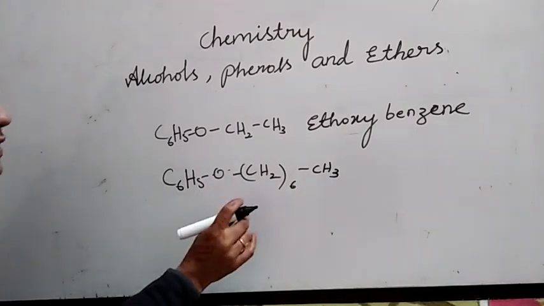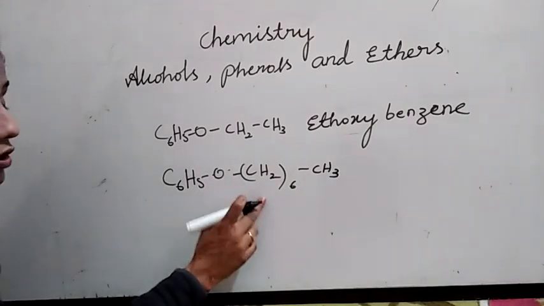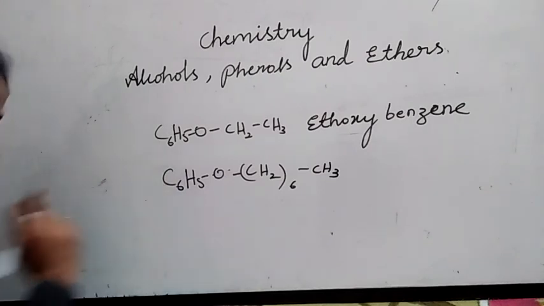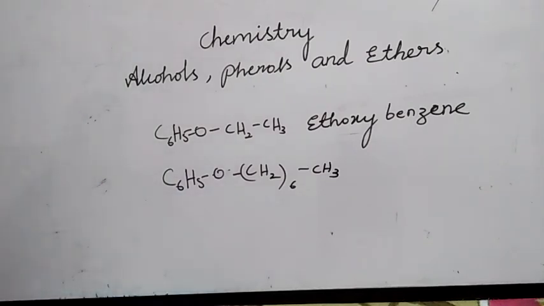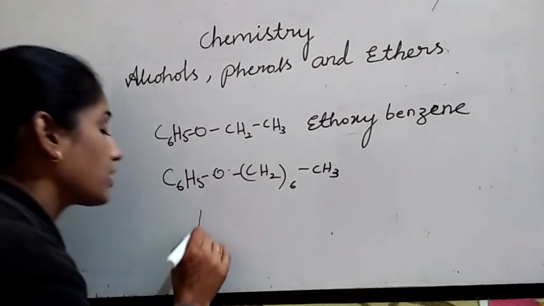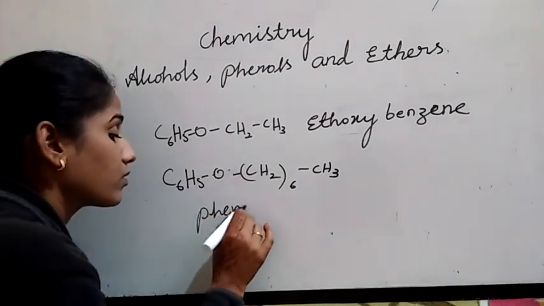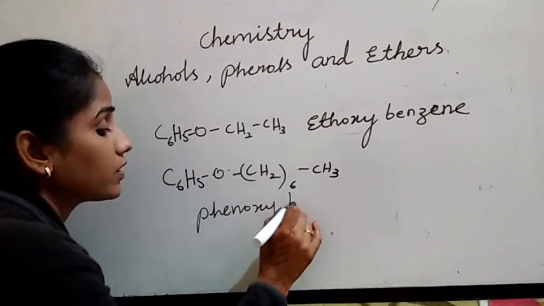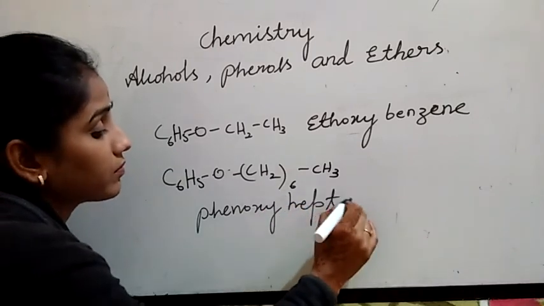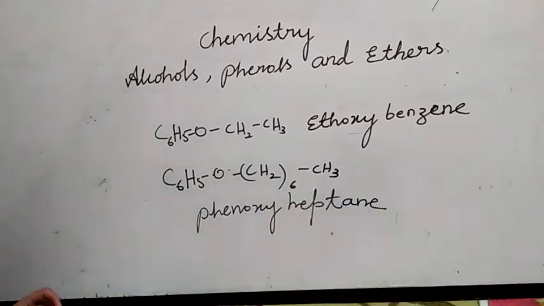Here 6 carbons are there. What you have to do is phenoxyheptane. Number of carbons is 7. So phenoxyheptane. Just add oxy to the ethyl, methyl, propyl, butyl, whatever the group.